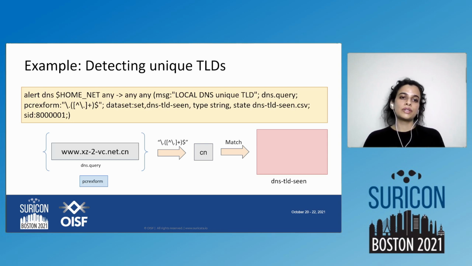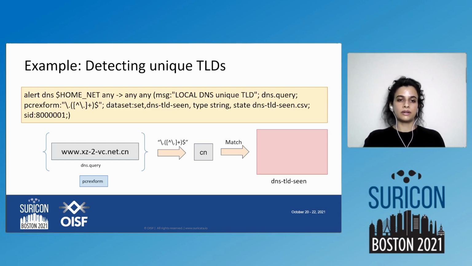But we just learned that with datasets, anything is always a perfect match or it's not. It either matches completely or it does not. So we can use the PCRE transform keyword to modify our sticky buffer and then use the dataset on the result of that.